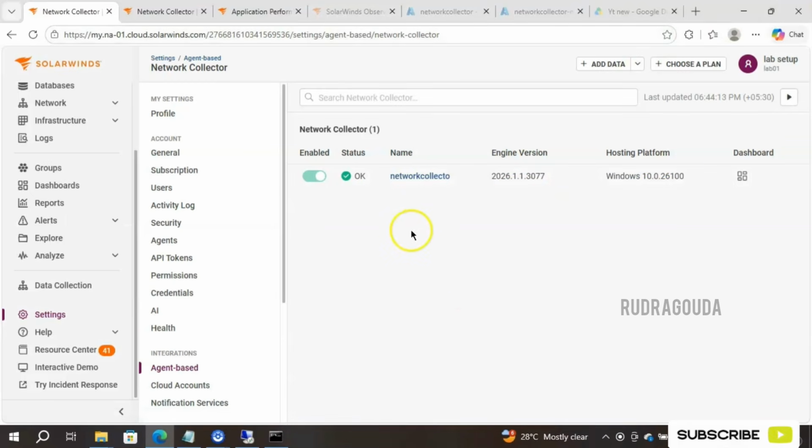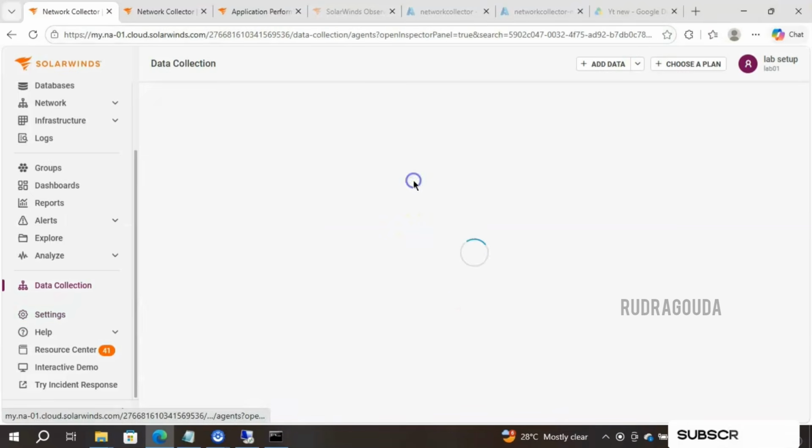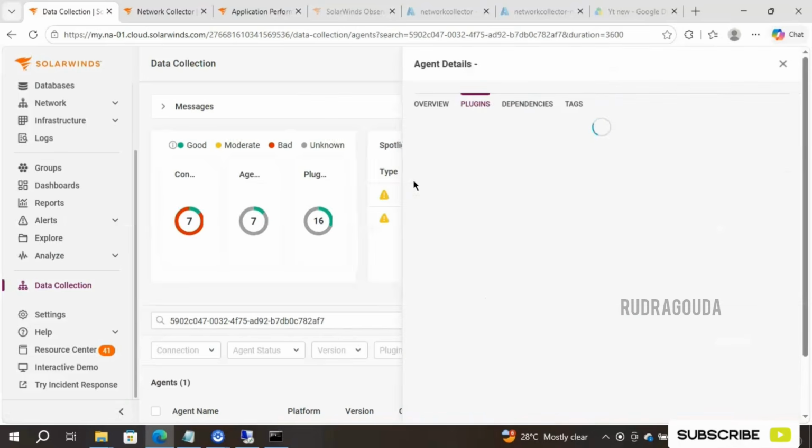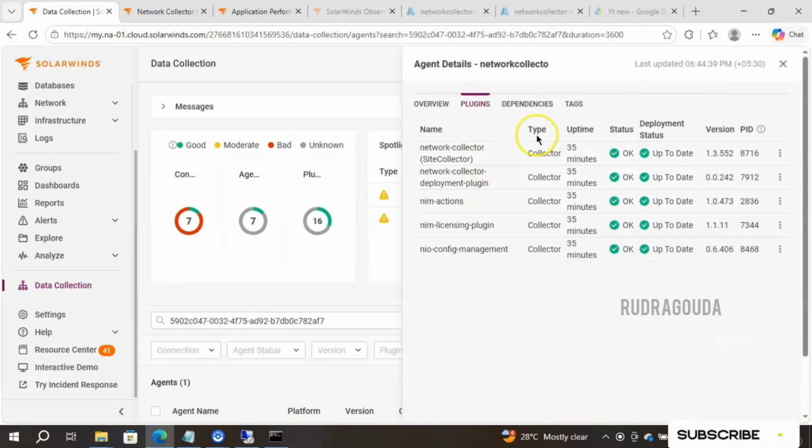To analyze more about this particular network collector, simply click on it so that it will give the status for us. You can see that now all the collector information is shown here. Network collector status is OK. Network collector deployment plugin status is OK. NIM action OK. NIM license plugin OK. NIO config management status OK. And deployment status is up to date. Okay, and uptime is also 35 minutes.